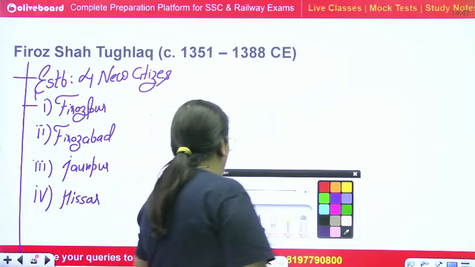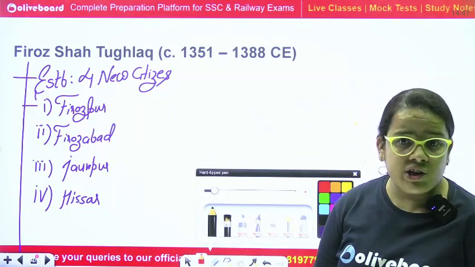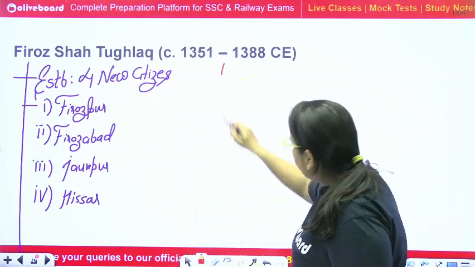Okay. To understand the taxation system, he firstly did a taxation reform.